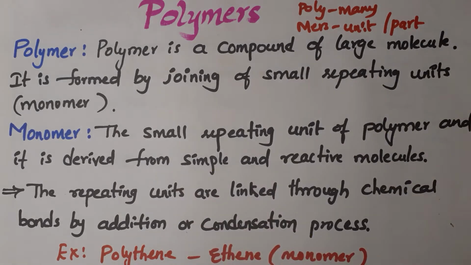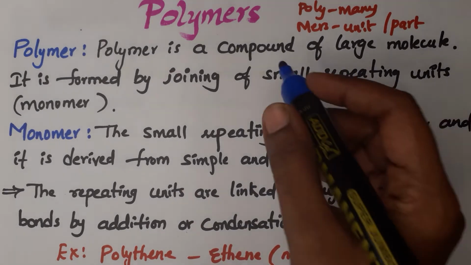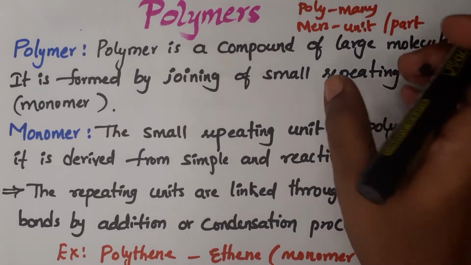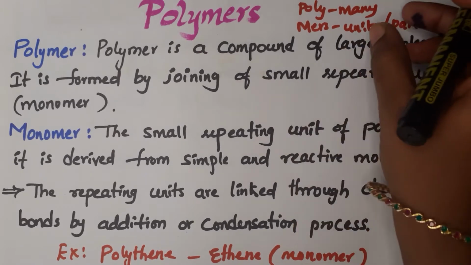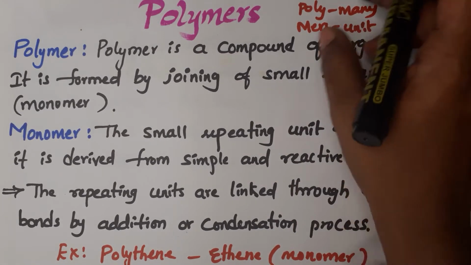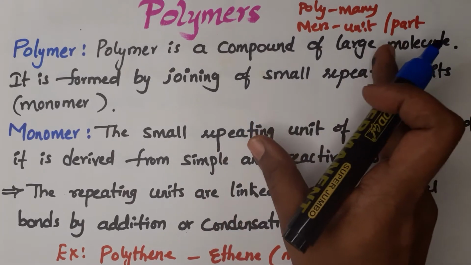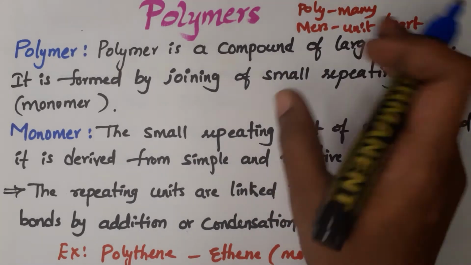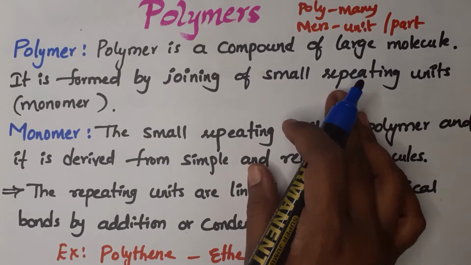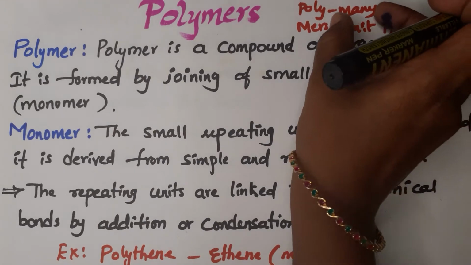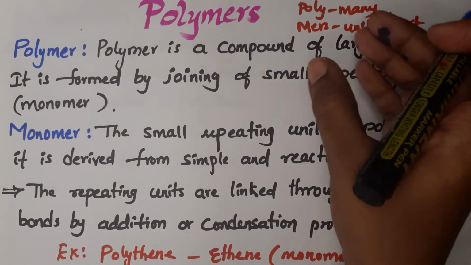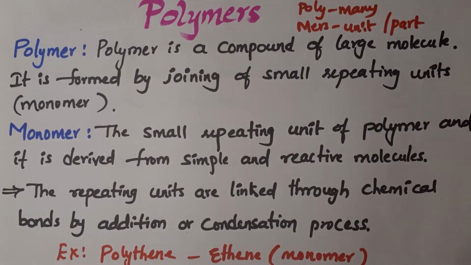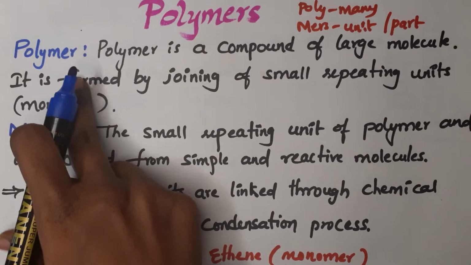Now coming to the topic, polymer. What is a polymer? Poly means many and mers means unit or part. So a polymer consists of many small units. The compound of a large molecule formed by joining small repeating units is called a polymer. These many small units are interconnected with each other and form a long molecule, long chain-like structures. Those structures are called polymers.